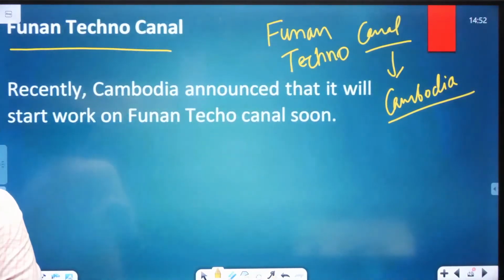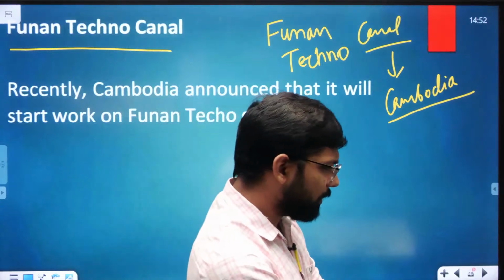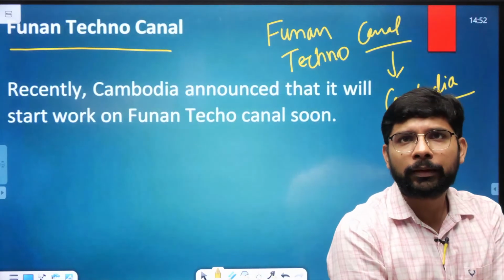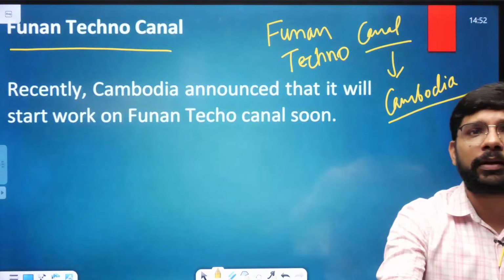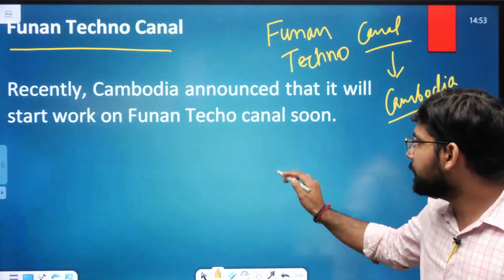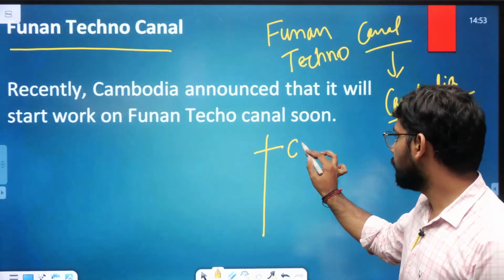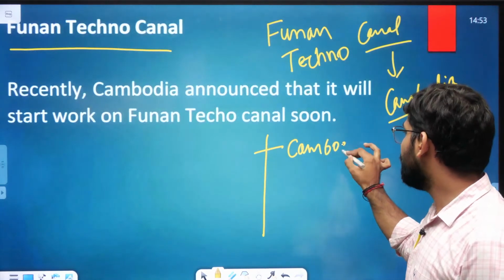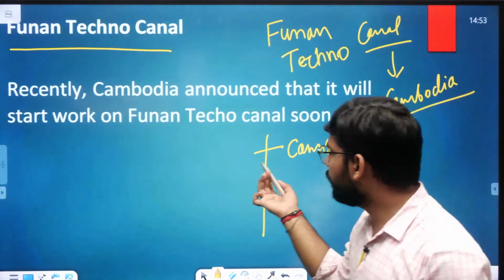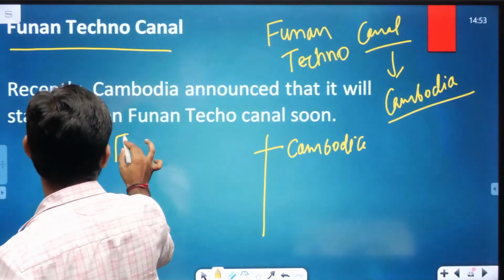Recently, the Cambodian government announced and started working on this canal, the Funan Techno Canal. This is in Cambodia. If Cambodia is in the news, first of all, we will obviously focus on the Funan Techno Canal, where it is located.